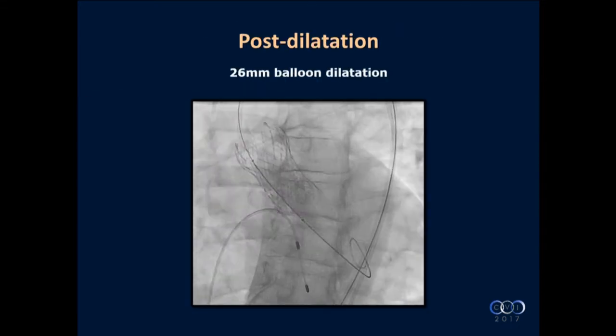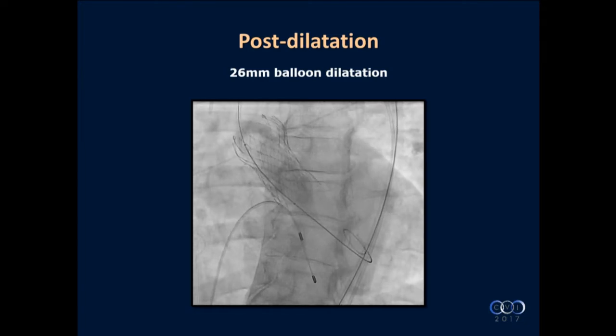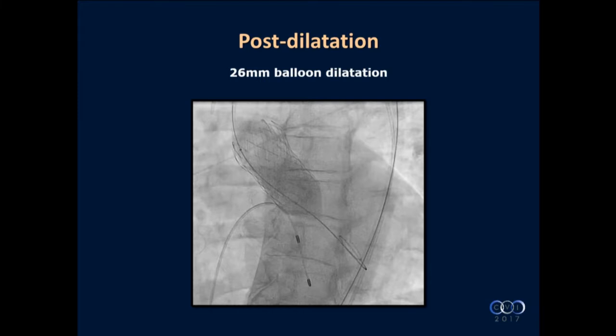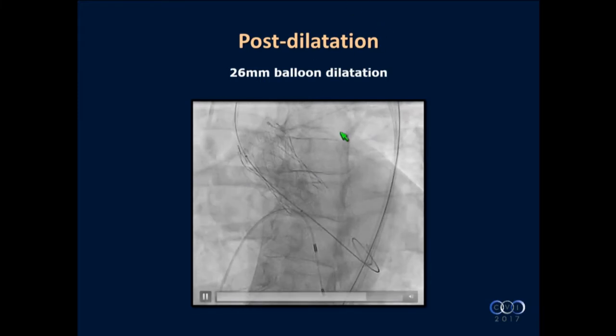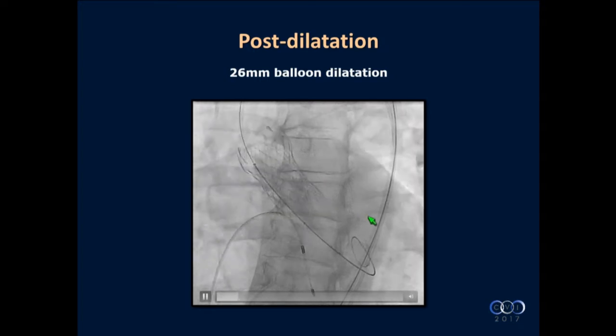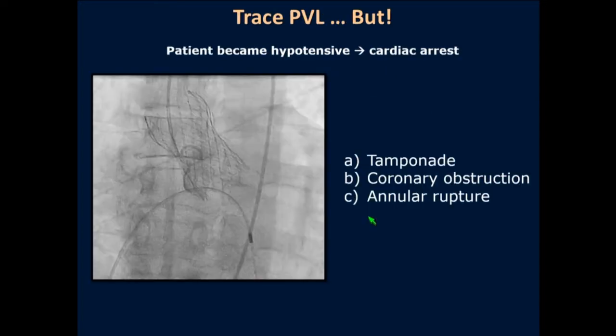Therefore, a BAV post-dilatation with a 26 millimeter balloon was done. I would like you to pay attention here around 3 o'clock. I don't have the mouse. Yeah, here, see how the skirt here is kind of getting pushed to the left side.